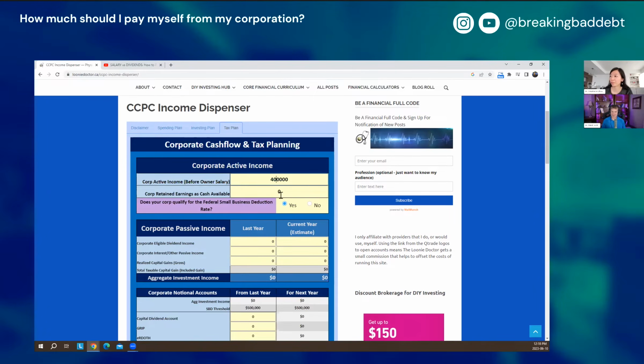Yeah. So say you had $450,000 in business income, you had $50,000 in office expenses, it would be $400,000. And just to make sure, let's say if you have real estate in the corporation, that wouldn't be counted, it would be passive income. So it'll be shown somewhere else on the calculator.